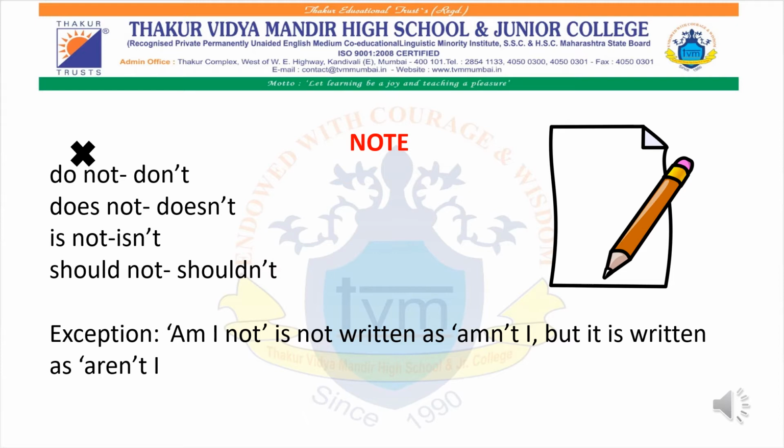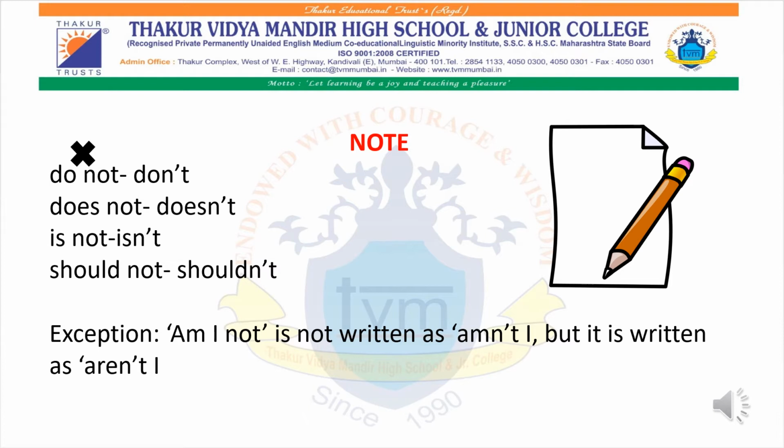Instead of "do not", we are going to write "don't" as a question tag, because "don't" is the contracted form of "do not". Similarly, "doesn't" is the contracted form of "does not", and the same for others. So in our exams, whenever they tell you to put a question tag, you are not going to write "do not". We are going to write: don't, doesn't, isn't, shouldn't. That is how you write a question tag.